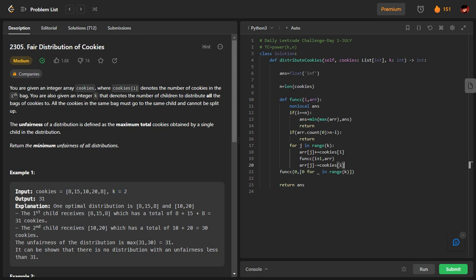So how is the function call being made for the first time? I am passing 0, that is, the zeroth cookie is to be distributed. Then I am passing an array of length k with all zeros, because when we begin this loop, none of the children will have any cookies. Just remember these points: it will have length k because there are k children, and it will tell me the allocation. Initially, all of them will have 0 bags or cookies, whatever you call it.